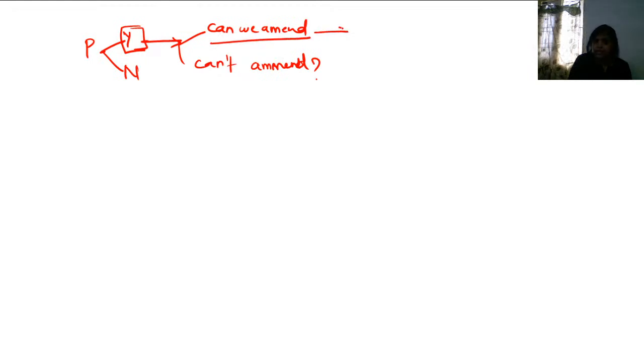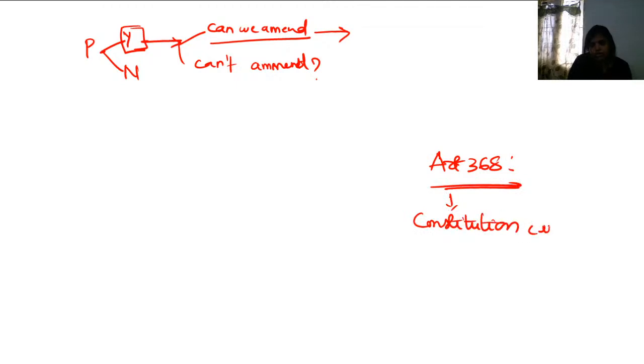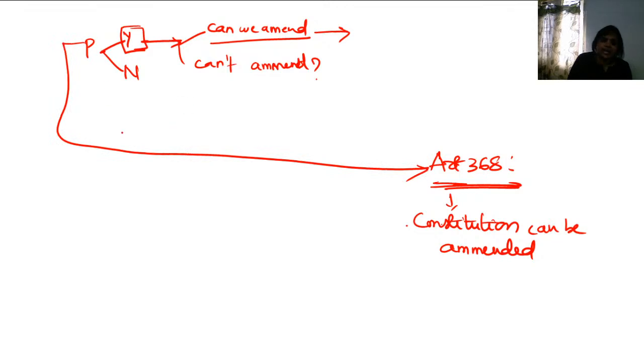See, yes, we can amend the constitution. Under Article 368, we always have the power. According to Article 368, the constitution can be amended, meaning the constitution can be changed. In the same way that the rest of the constitution is amended under Article 368, the preamble also can be amended under Article 368.